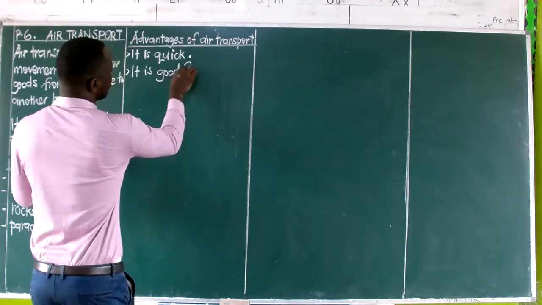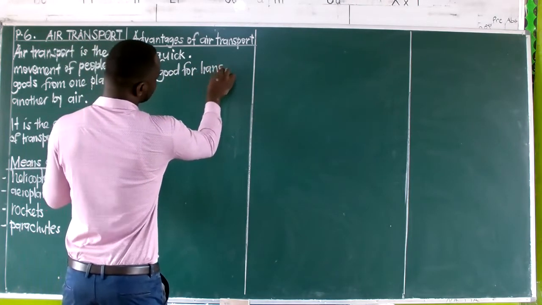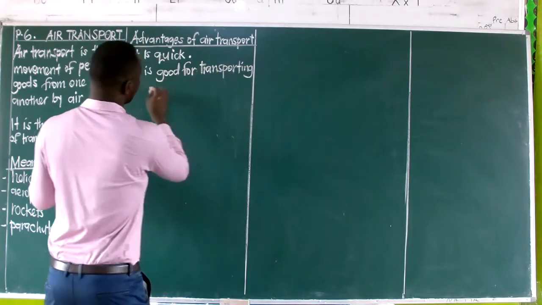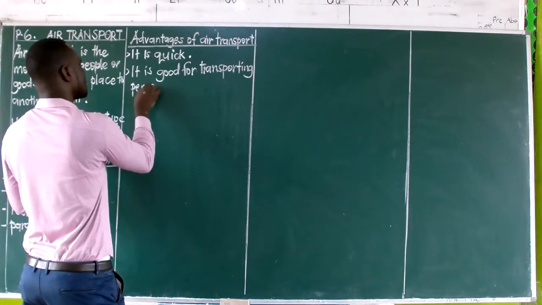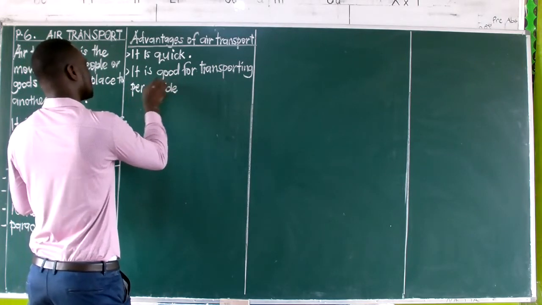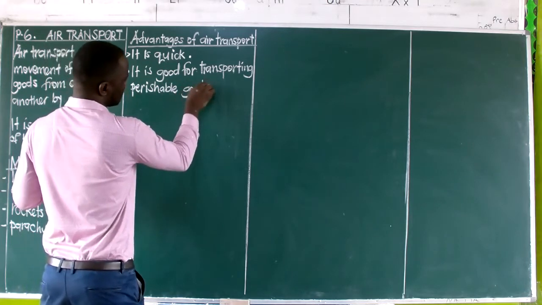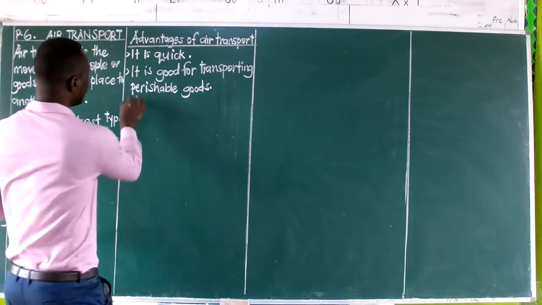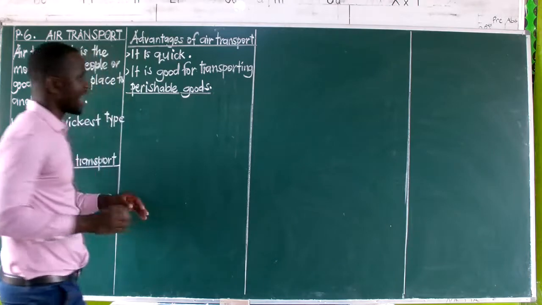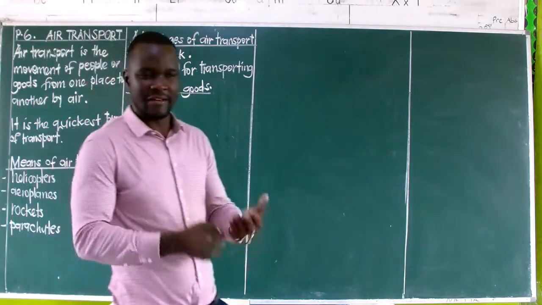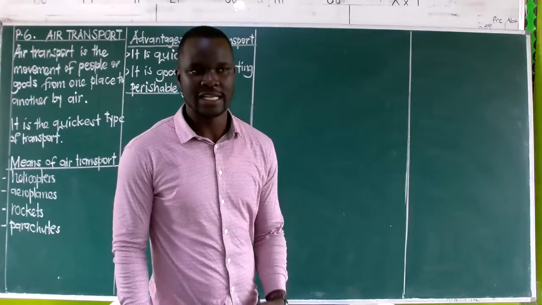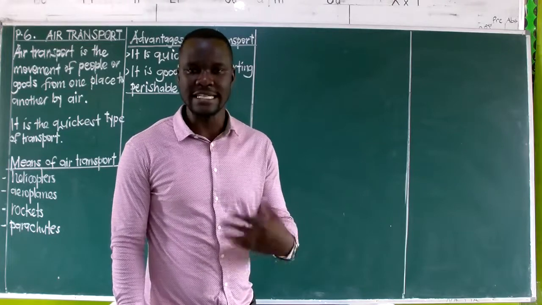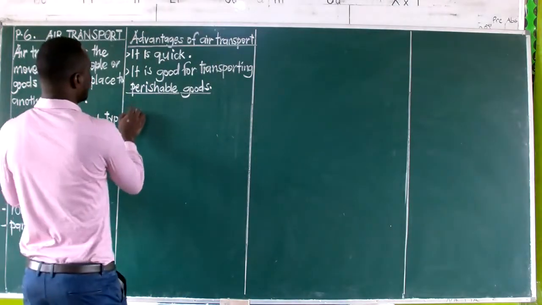It is good for transporting perishable goods. Now, what do we mean by perishable goods? Perishable goods are things that can get spoiled very fast or within the shortest time possible. We can say goods or things that go bad easily, things that can get spoiled easily. That is how we define perishable goods.